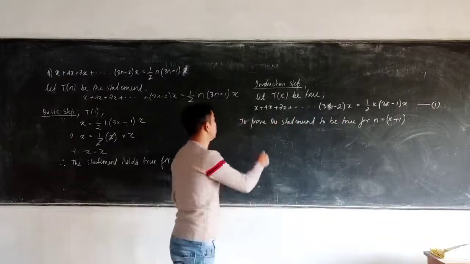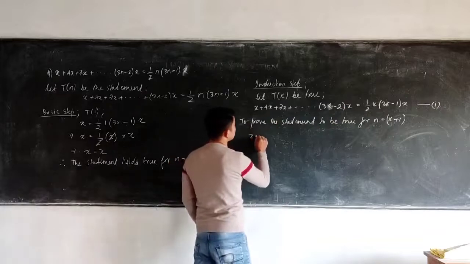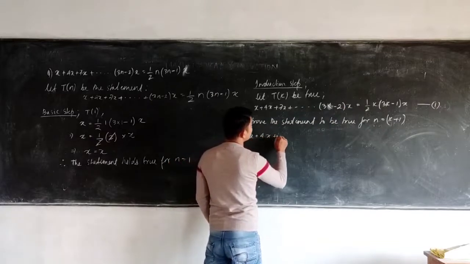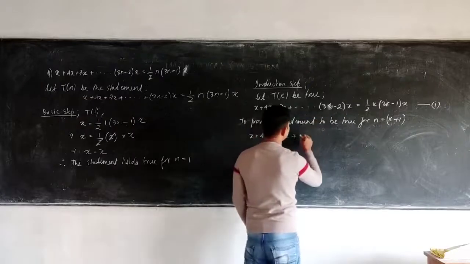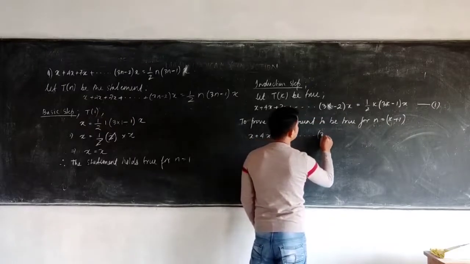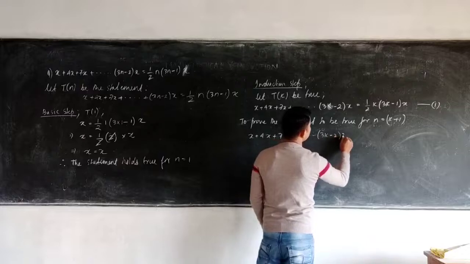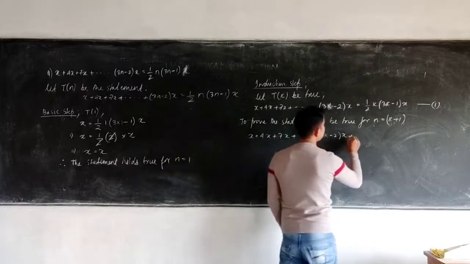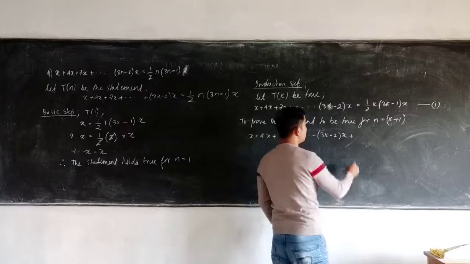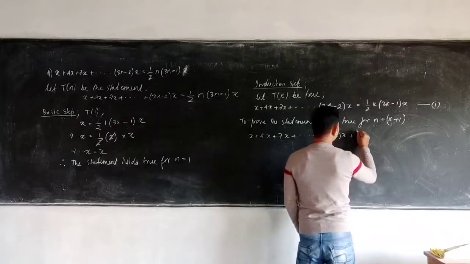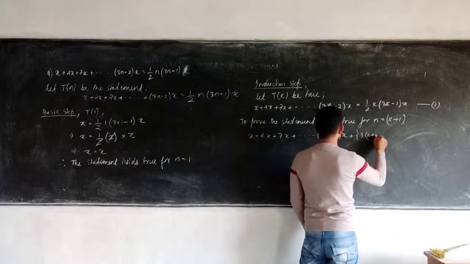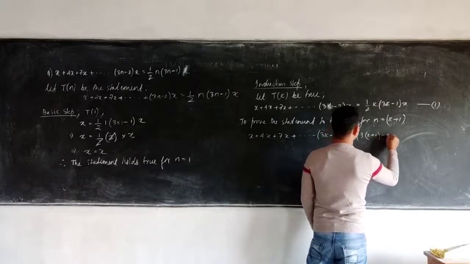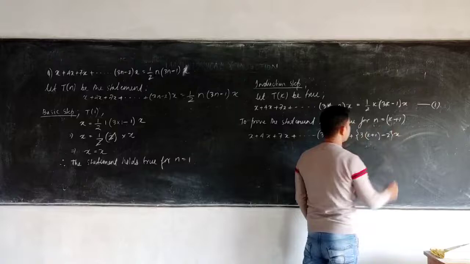expression number 1. So on doing that, I'll get x plus 4x plus 7x plus dot dot dot 3k minus 2 into x plus, now I'll add the k plus 1th term. That means here I'll write 3 into (k plus 1 minus 2), bracket close, into x.